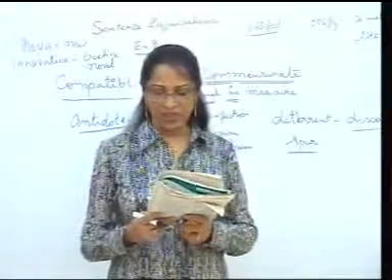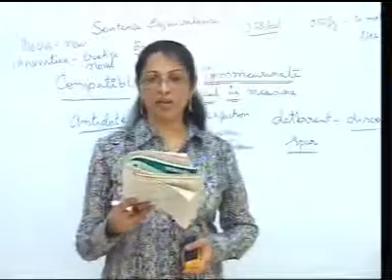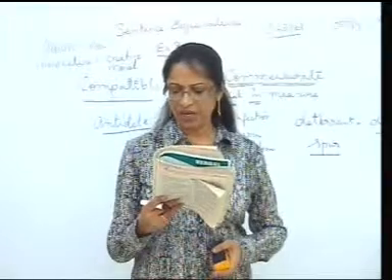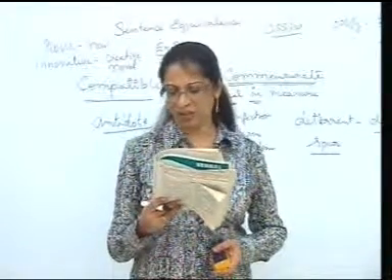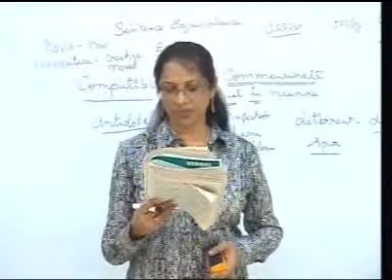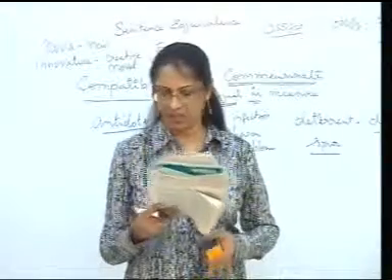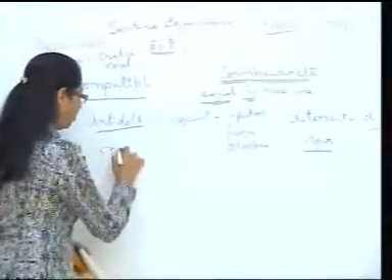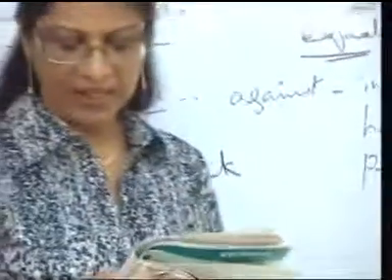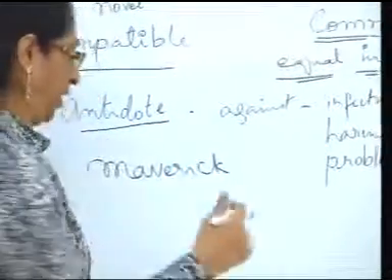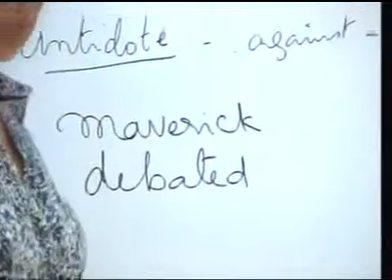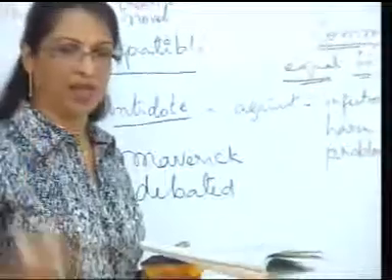The sixth question. With its maverick approach to the subject, Sheer Heights' book has been more widely debated than most. The media throughout the country have brought the author's opinions to the public's attention. Now, in this particular question, we are told about the approach of the author. Her approach to her book has been maverick. So a very important clue is provided by the word maverick. Her approach to the book has been maverick, and her book has been most debated. It has been widely debated. So these become two vital clues as to why or what the author's opinions are.